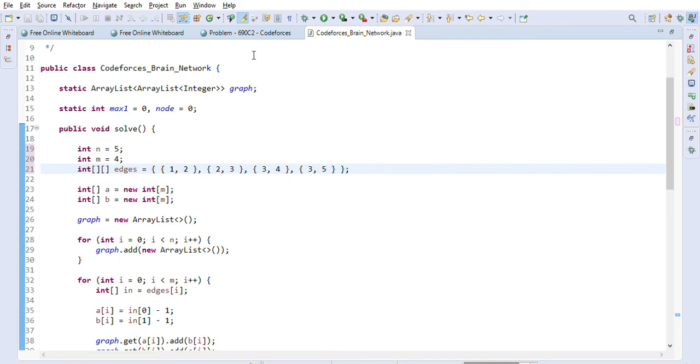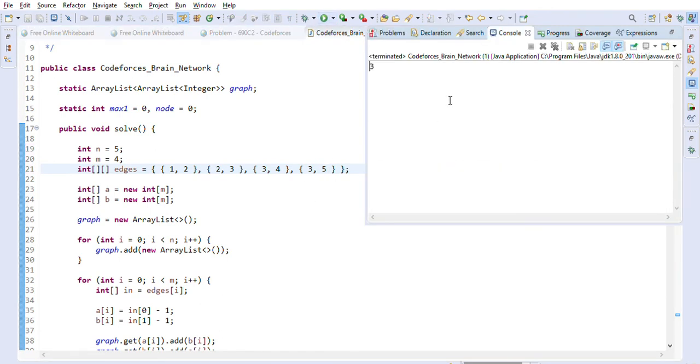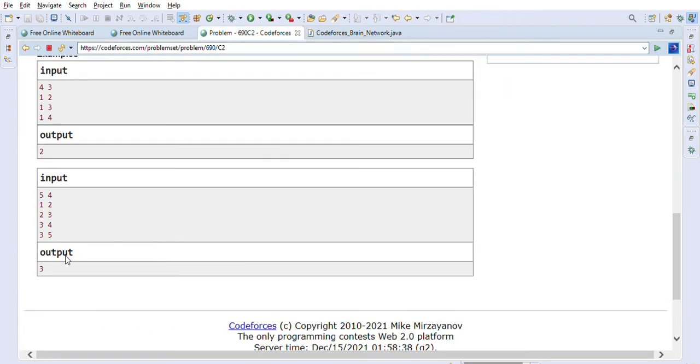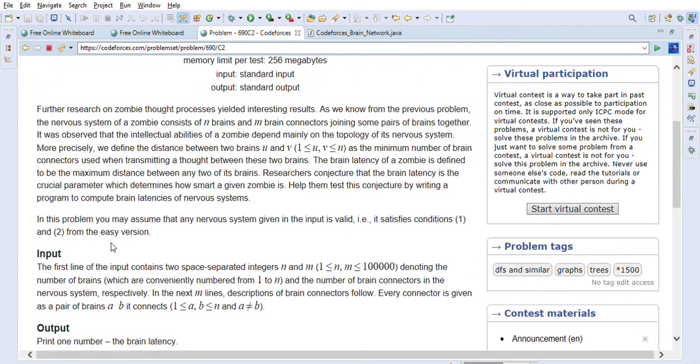So this is the one example that they have given us. So we are getting 3, which is the correct answer. As you can see here, we are getting correct answer 3.